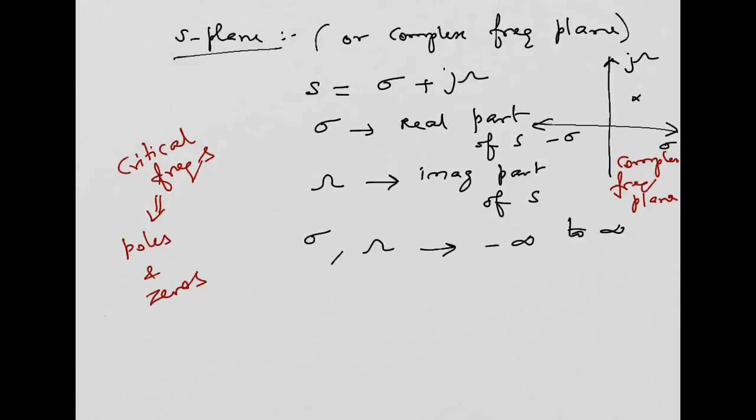Right? When some parameters of the systems are varied, what would happen for the variations, especially poles and zeros, can be analyzed with the help of this.